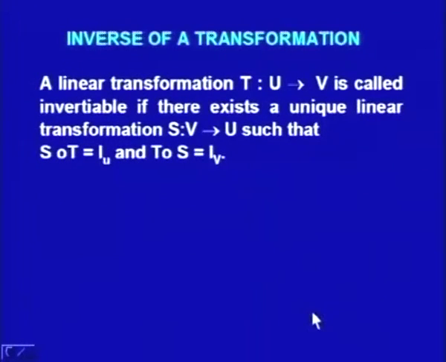Now, we come to inverse of a transformation. A linear transformation T from the vector space U into V is called invertible if there exists a unique linear transformation S from V into U such that S composite T is the identity of the vector space U and T composite S is the identity of the vector space V. Now, both these things should be satisfied.